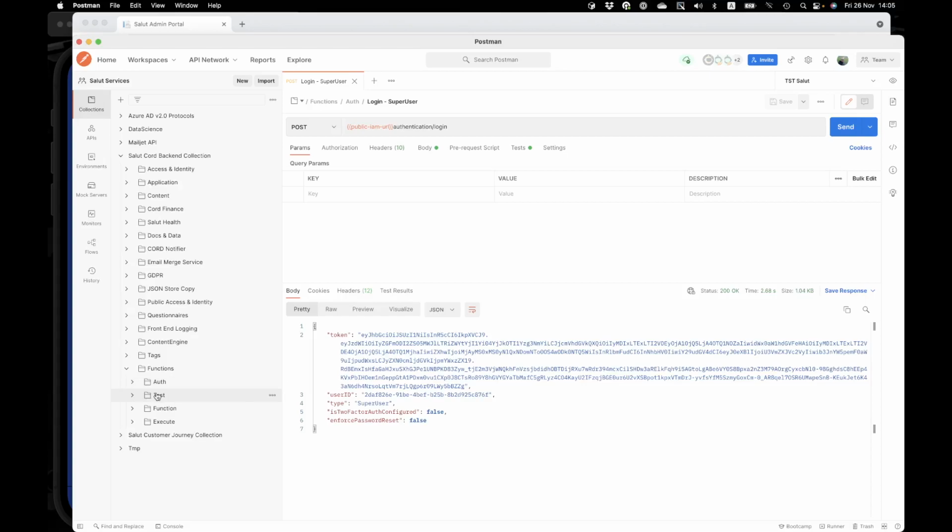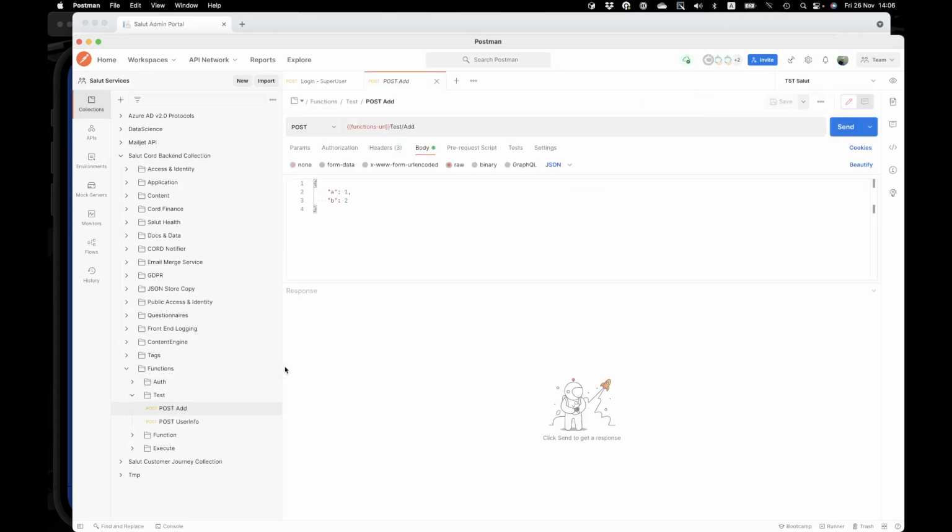And now let's imagine that we have some kind of external system or external API we would like to call from a Salute app. So let's say that we have a POST request to some test API, to the add method, and this POST request accepts two parameters, A and B. If we try to invoke this one, it probably gives us some result like A plus B. I know because I created this test API. So okay, result is 3.